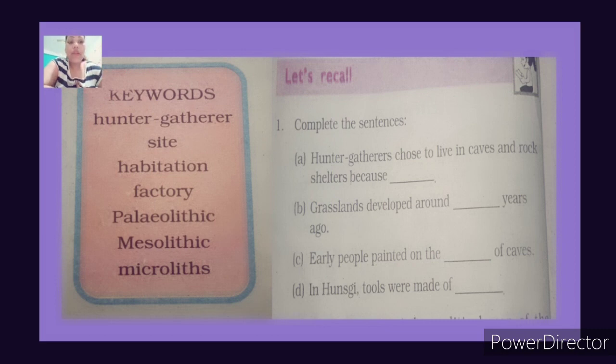Grassland developed around dash years ago, right? What is the answer? It will be 12,000 years ago. Early people painted on the dash of caves, the walls of caves. In Hathnora, tools were made of what? Limestone. So dear students, you are going to write about all these things today and the keywords.